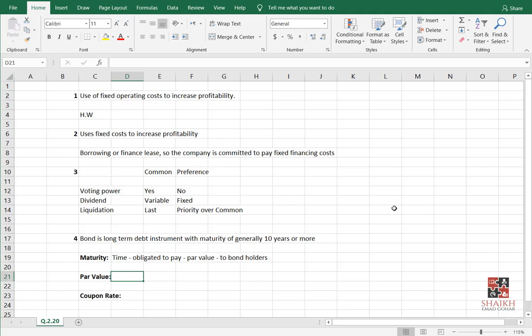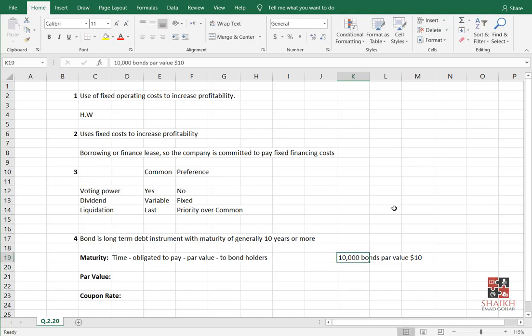So you got to know that we pay the par value to the bondholders. For example, I say we are issuing maybe 10,000 bonds with a par value of $10, at 5%.